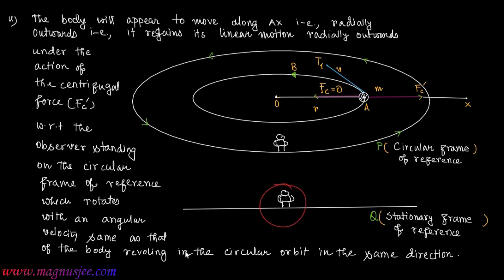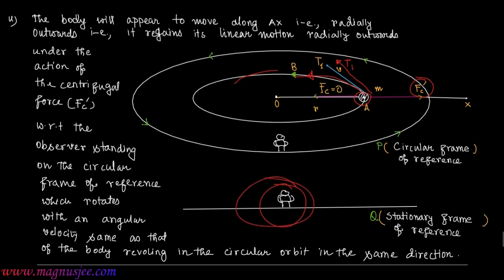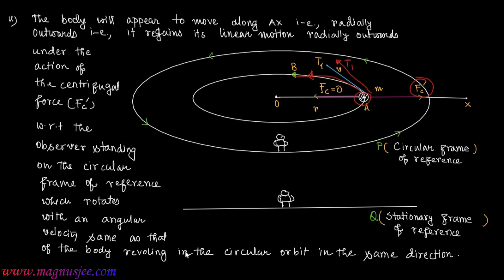With respect to the observer standing on the stationary frame of reference Q, the body revolving in a circular orbit will regain its translational motion along the tangent under the action of centrifugal force Fc prime if centripetal force is removed.